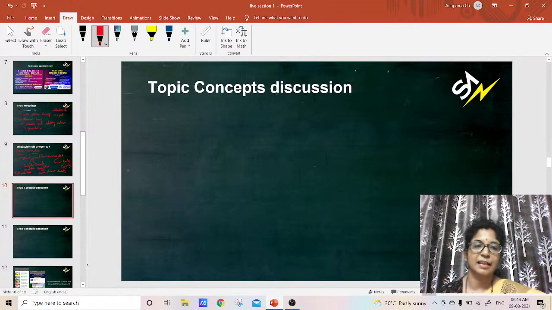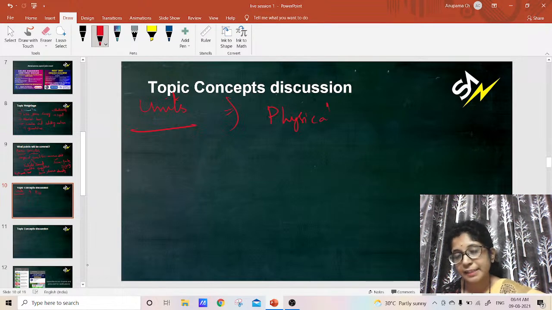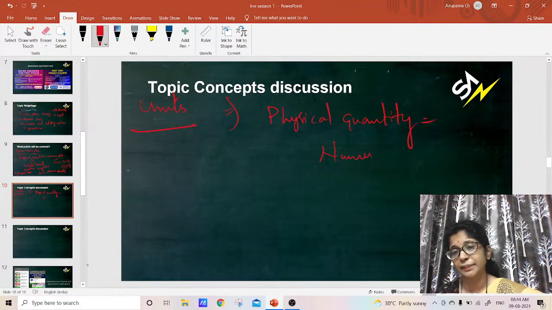And then there are some systems of units also. I think you know about units. Units play a very important role. In terms of units, you can define a physical quantity as: physical quantity is equal to numerical value into unit.